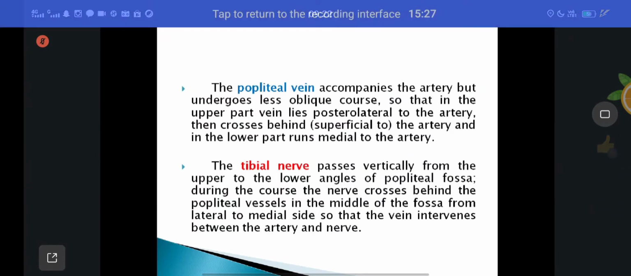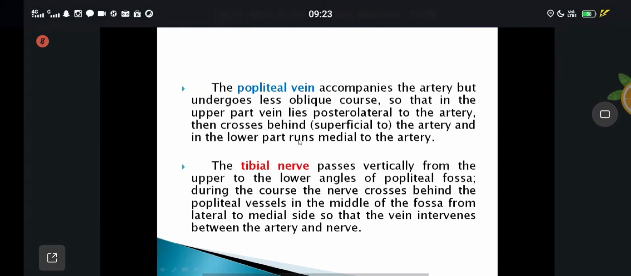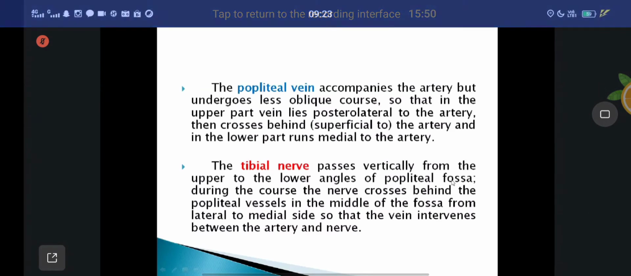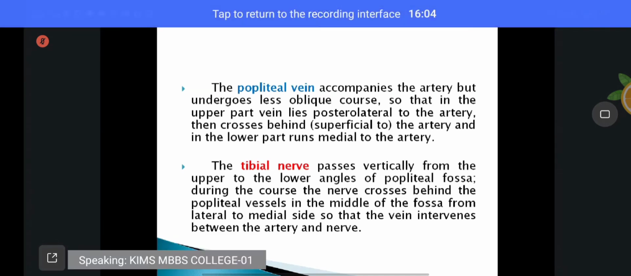The popliteal vein accompanies the artery but undergoes a less oblique course. It lies behind the artery, and in the lower part it is medial to the artery; first it is lateral, after that it lies medial to the artery. The tibial nerve passes vertically from the upper to the lower angle of the popliteal fossa. During the course, the nerve crosses behind the vessels from side to side, and finally it lies between the artery and the nerve. That is the relation of the popliteal vein as well as the tibial nerve.